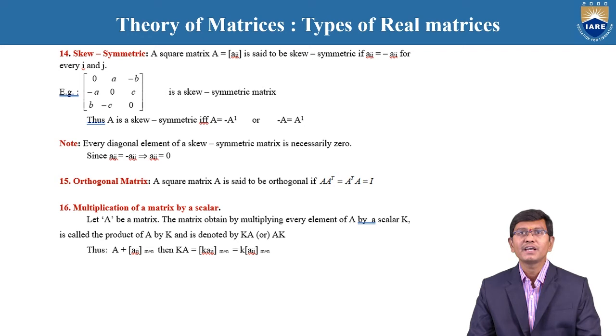For example, the given matrix is 0, A, minus B in the first row; minus A, 0, C in the second row; B, minus C, 0 in the third row. After interchanging rows and columns, the resulting matrix is clearly the negative of the given matrix. Therefore, this matrix is said to be a skew symmetric matrix.